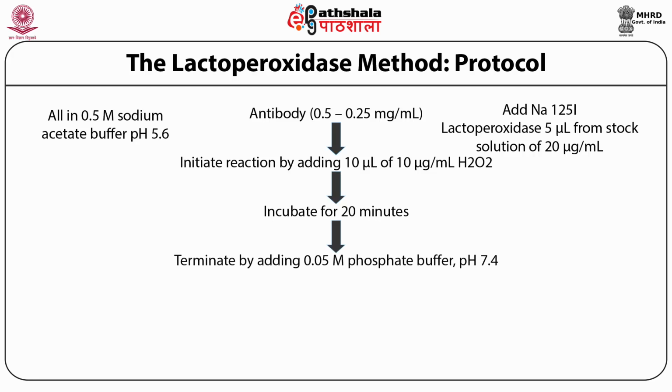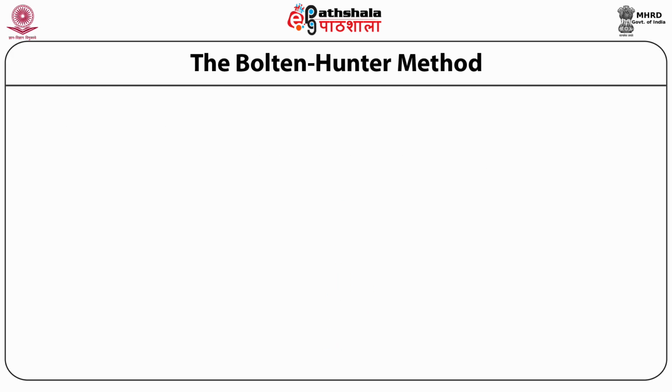The reaction is terminated by adding 0.05 molar phosphate buffer at pH 7.4. 0.1% bovine serum albumin solution is also added. The iodinated antibody is purified. The Bolton-Hunter method is another method.